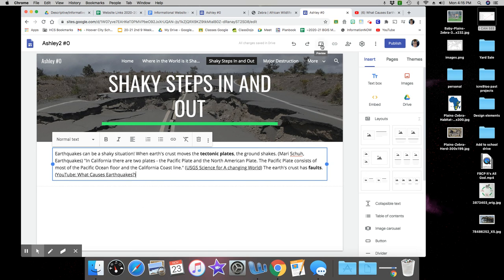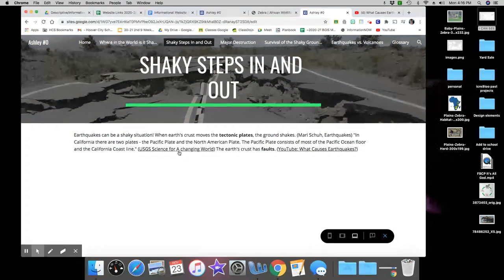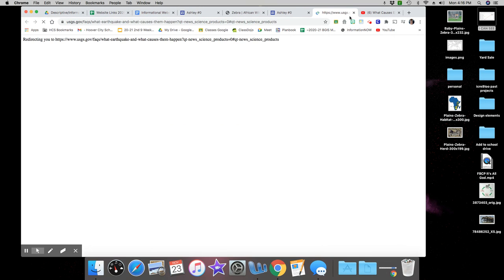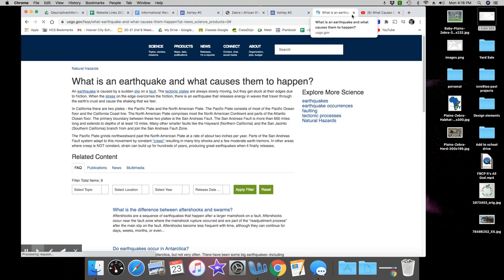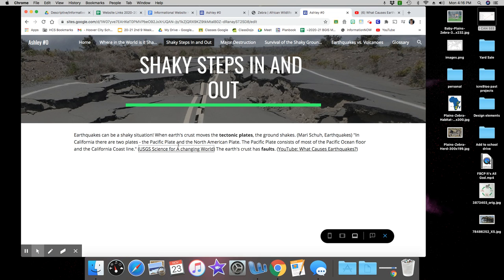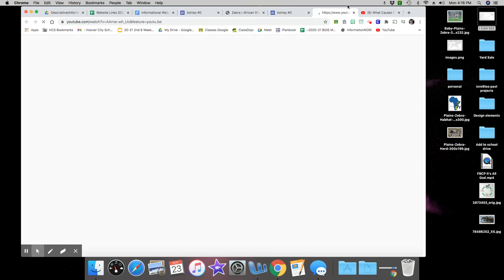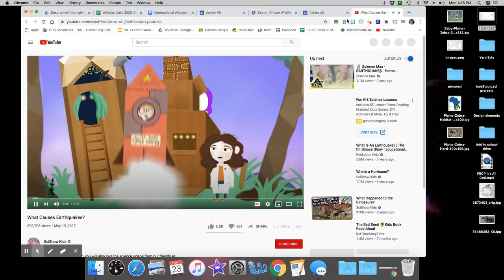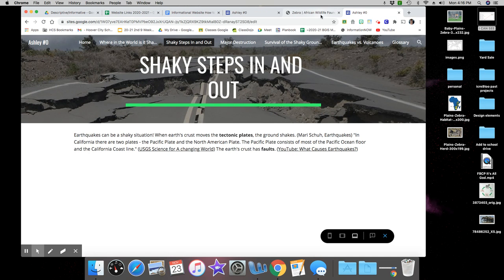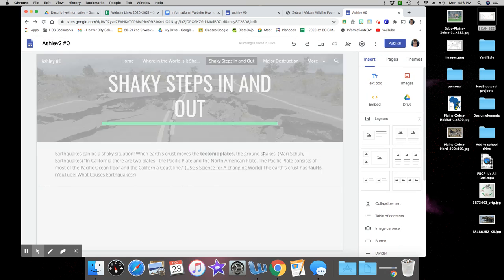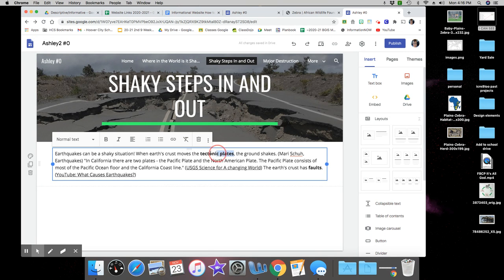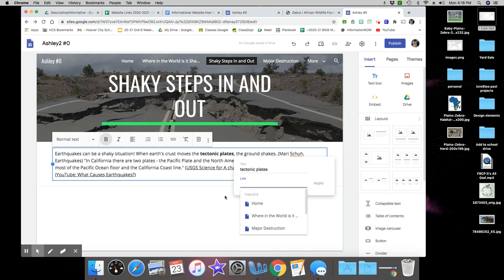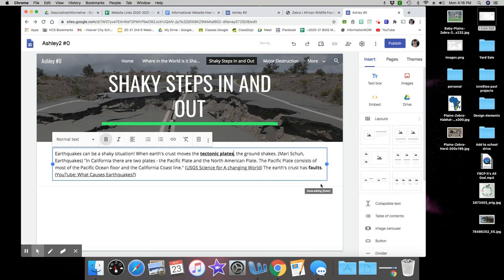And so now, when I'm in preview mode and I'm looking at my page and I want to refer to these different websites, it's going to take me to this website where I got that information. Or if I want to see the video, it's going to take me to YouTube, to that exact video where I got the other information. So now all of those things are hyperlinked into my page. And then remember, you can hyperlink your vocab words to the glossary if you would like, by simply highlighting them. Click on insert link, go to the glossary, press apply.